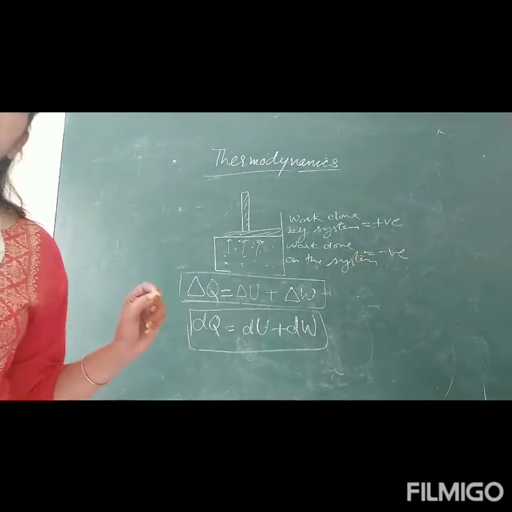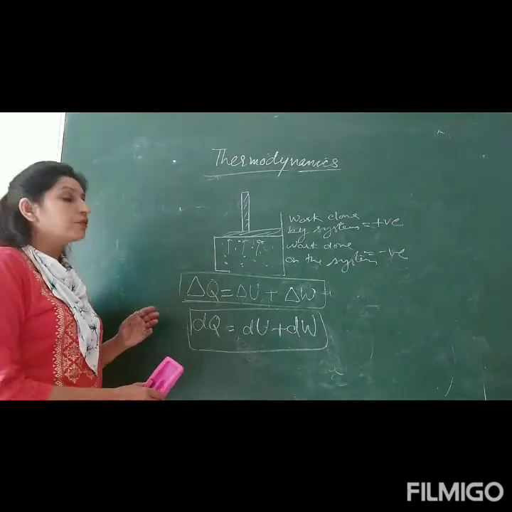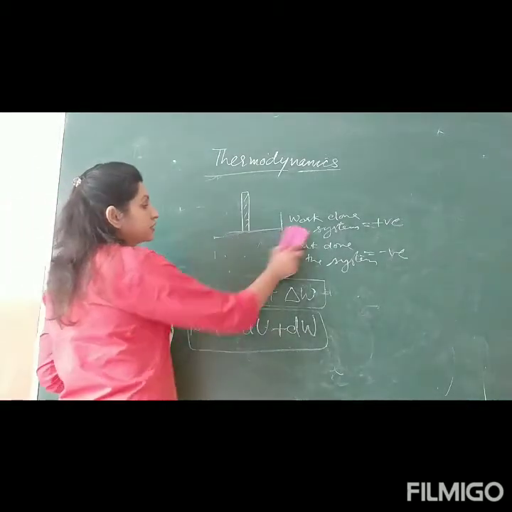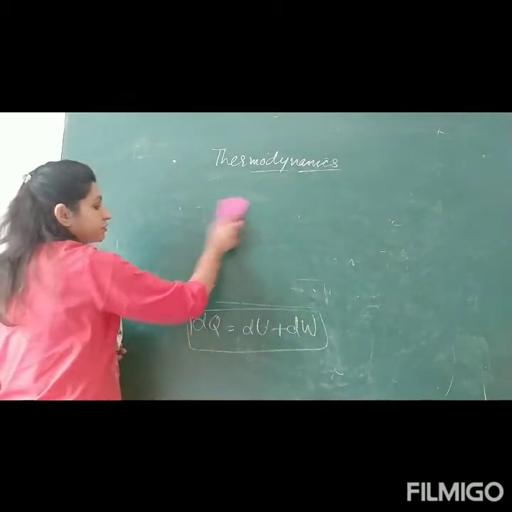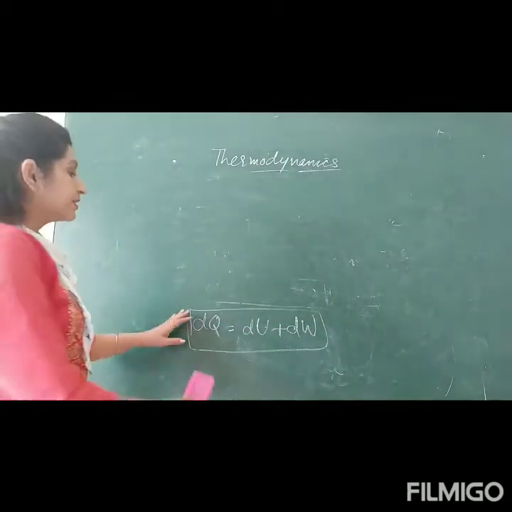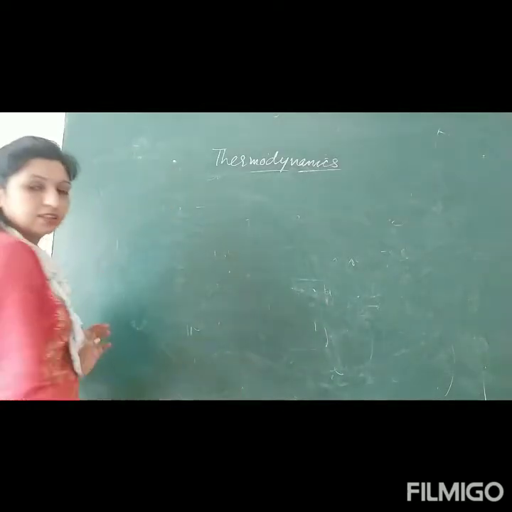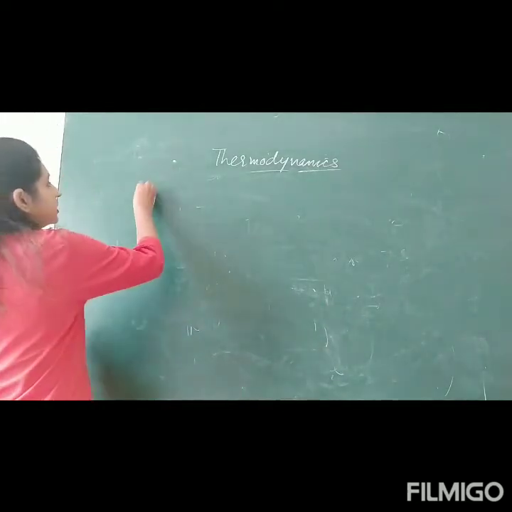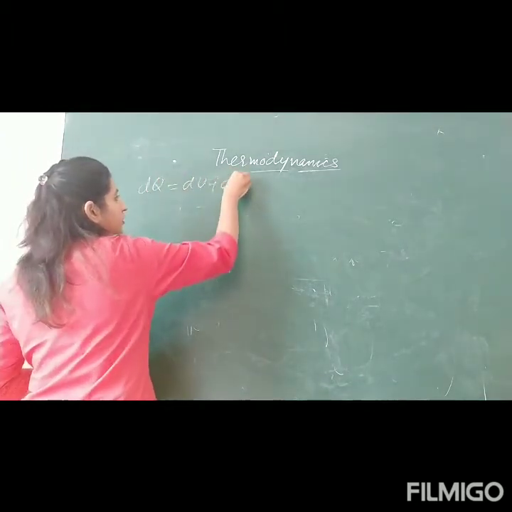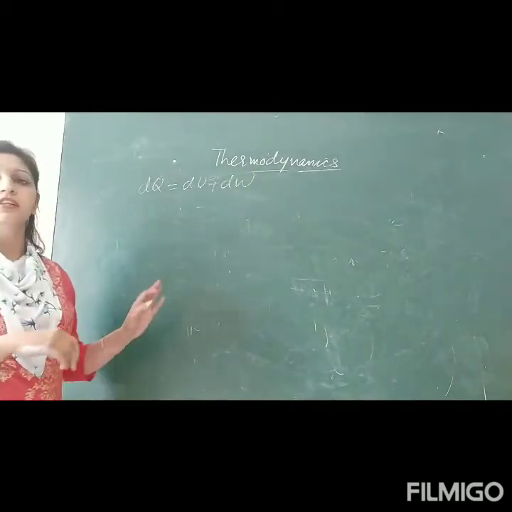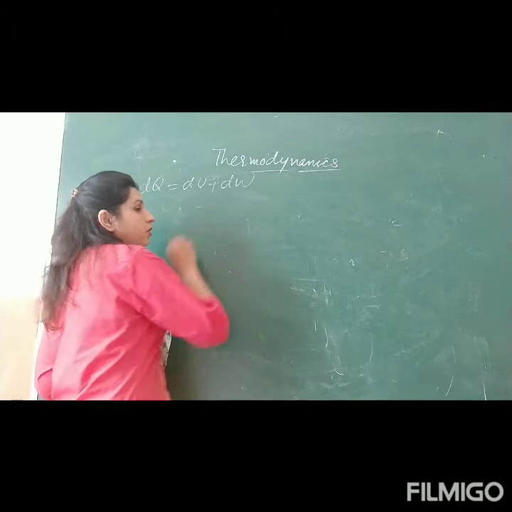Now, how to apply the first law of thermodynamics to various processes? What are the various types of processes? First, let me explain that. Then we will apply the first law for the various processes. I am writing this on one side. So here the first law of thermodynamics is dQ equals dU plus dW, or in other words, delta Q is delta U plus delta W. Now, what are the different kinds of thermodynamic process?